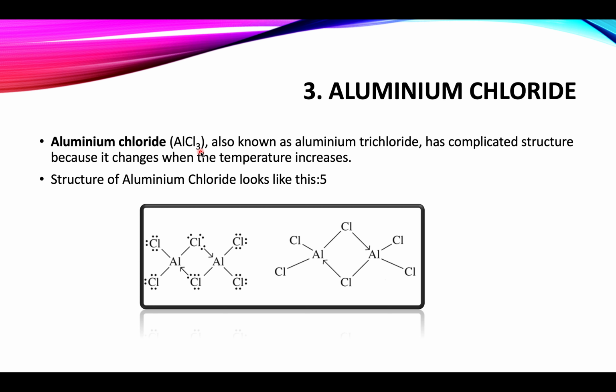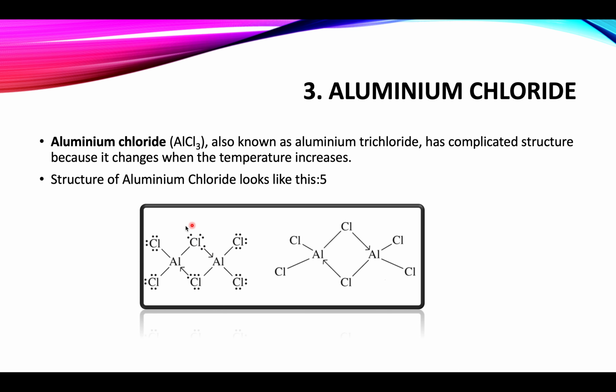As you know from the octet rule, having 8 electrons in the outermost shell means stability. So we can say that aluminium is short of 2 electrons to complete its octet. It has 2 electrons less than the octet in the outermost shell. So in order to gain stability, aluminium chloride exists in the dimer form. Okay?